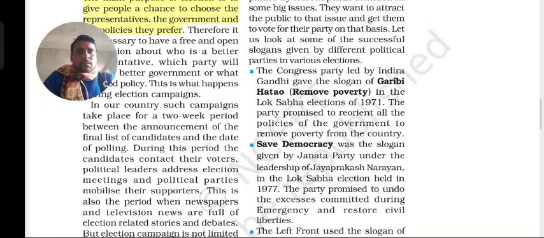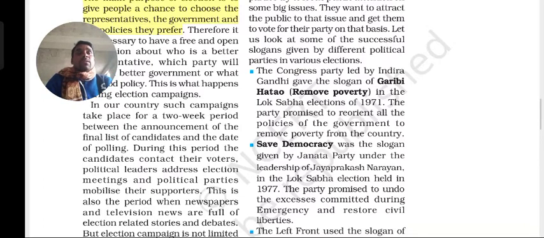The next slogan given was Save Democracy. Democracy, as we already know, is the right of the people, so something against democracy might have happened. Let us look at what. The slogan Save the Democracy was given by the Janata Party under the leadership of Jayaprakash Narayan in the Lok Sabha election held in 1977. The party promised to undo the excesses committed during the Emergency and restore civil liberty.